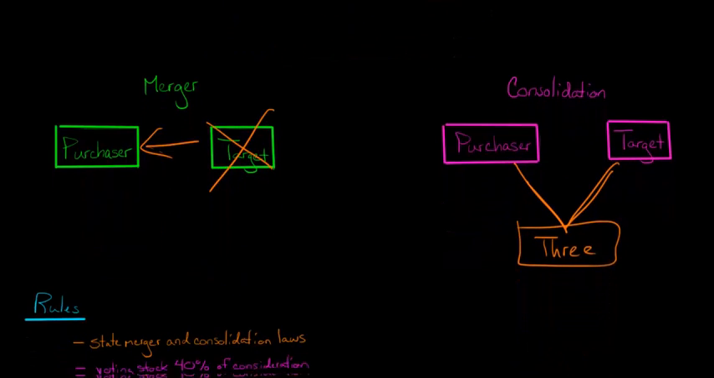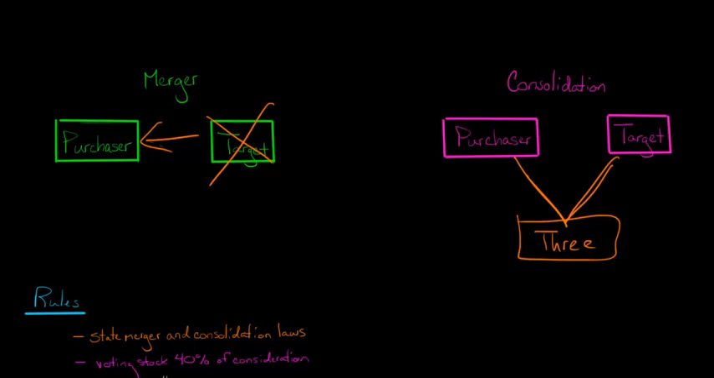The rules can be a little restrictive, and one of the reasons is that with a Type A reorganization, you have to follow the state's merger and consolidation laws. What does that mean? Well, a lot of states require you to get two-thirds approval from the shareholders in order to go through with the deal. If you can't get two-thirds, then the deal could be blocked.